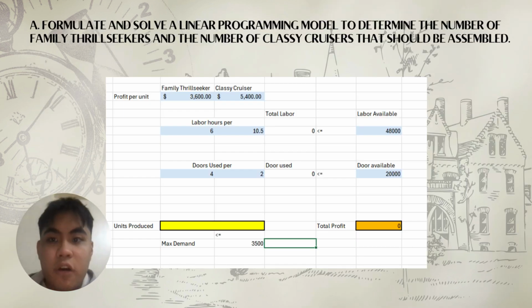For letter A, formulate and solve a linear programming model to determine the number of family thrill seekers and the number of classic cruisers that should be assembled. The profit per unit is $3,600 for the family thrill seeker. For the classic cruiser, it's $5,400. Labor hours per unit are 6 and 10.5. Labor available is 48,000. Doors used per family thrill seeker is 4, and for classic cruisers, it's 2. Doors available is 20,000. Units produced, maximum demand is 3,500, and the total profit is 0.